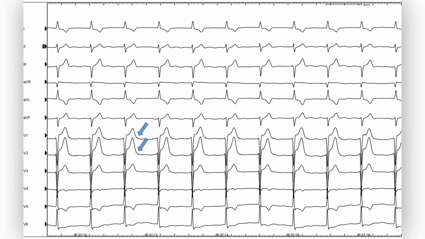In Emery-Dreifuss muscular dystrophy, conduction disturbances are the predominant cardiac involvement. The initial cardiac manifestations are often accidental identification of a prolonged PR interval and reduced amplitude of the P wave in the ECG, as we see here in the ECG of our patient after cardioversion. It is important to note that the severity of cardiac involvement does not correspond to the progression of muscular weakness in patients with Emery-Dreifuss muscular dystrophy.